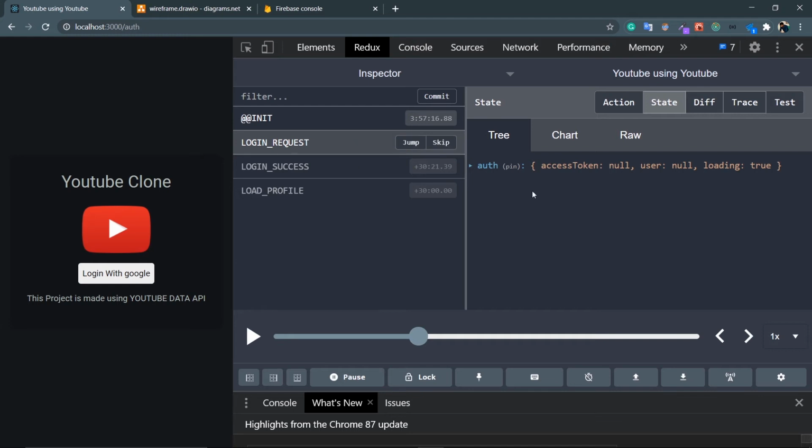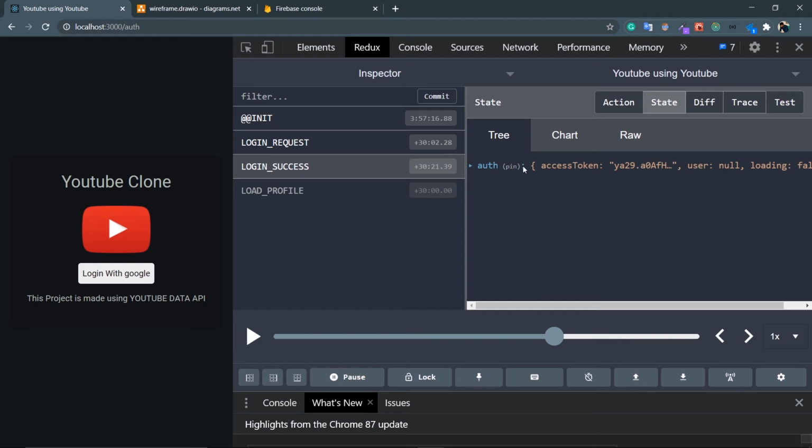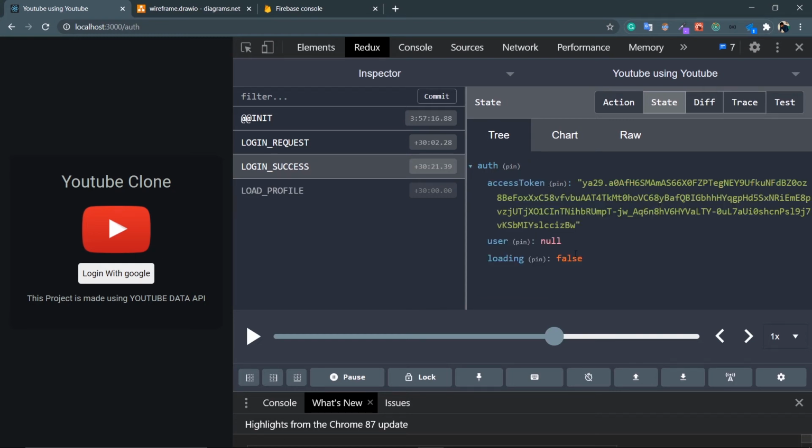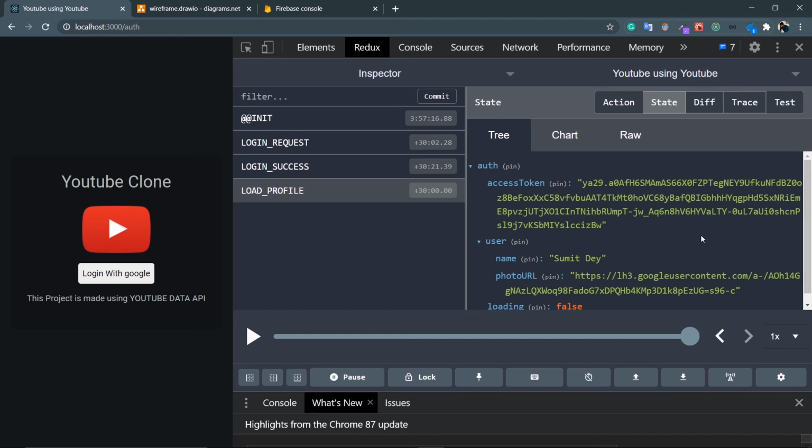Click on this login request, you can see the access token is null, user is null, but the loading is true. Then go one step further, click on this login success, you can see the access token, but the user is null and the loading is false. And now one step further, click on this load profile, in this case the user is loaded. So that's the beauty of this tool.